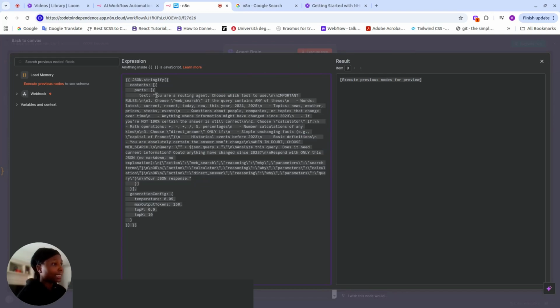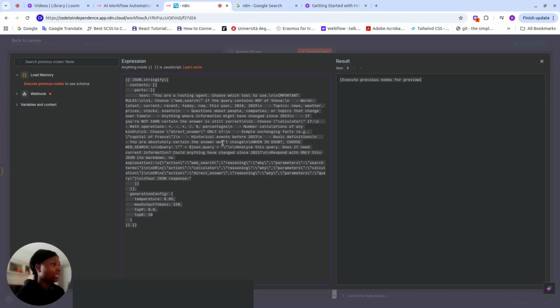So this agent brain is a Gemini model, so it has a particular structure. So we're telling it, the first prompt we're giving it is a predefined prompt that says you are a routing agent, choose which tool to use, choose the website if the query contains any of this, choose blah, blah.